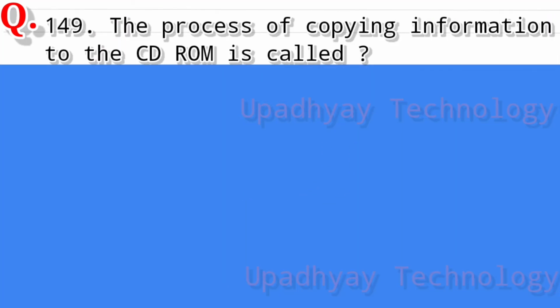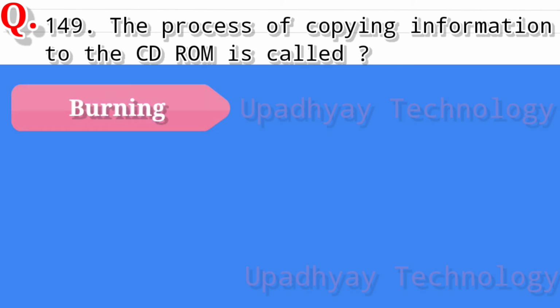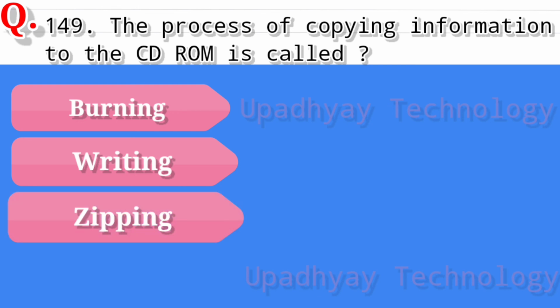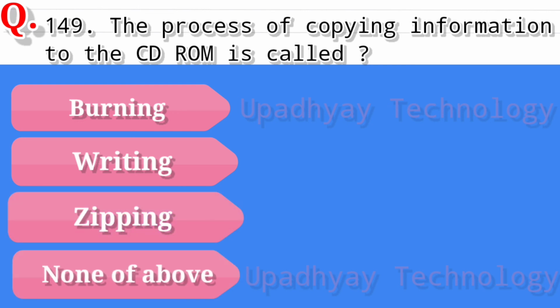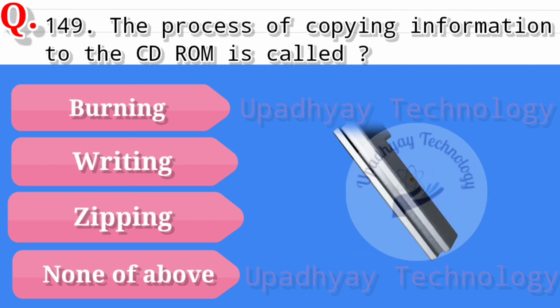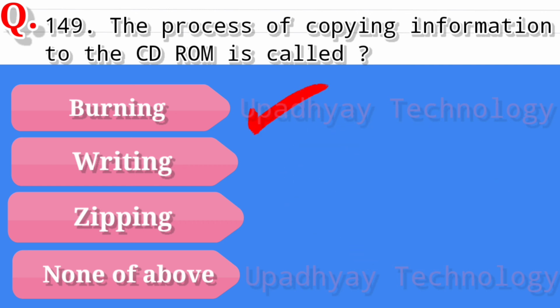Question number 149. The process of copying information to the CD-ROM is called, and the options are burning, second option is writing, third option is zipping, and the last option is none of above. And the correct answer is burning.